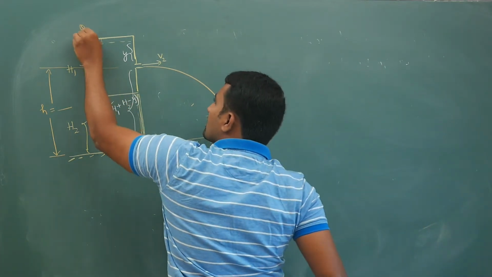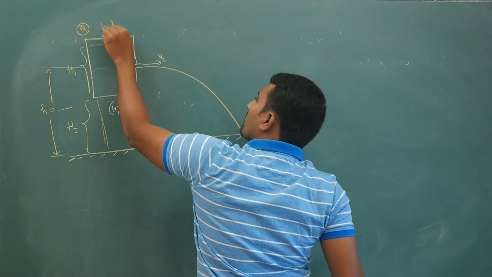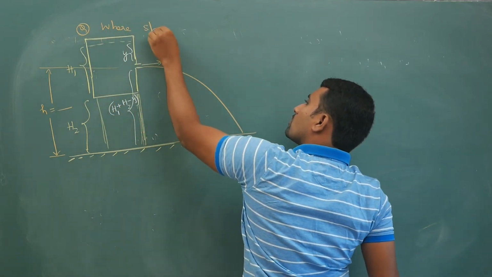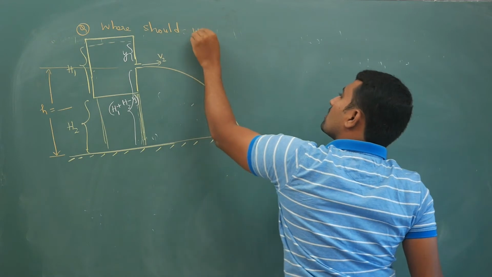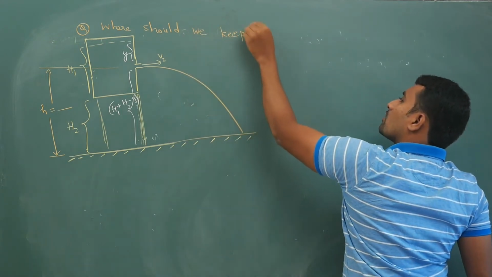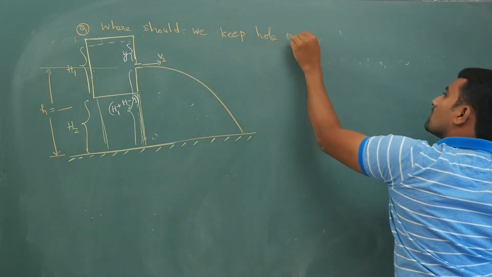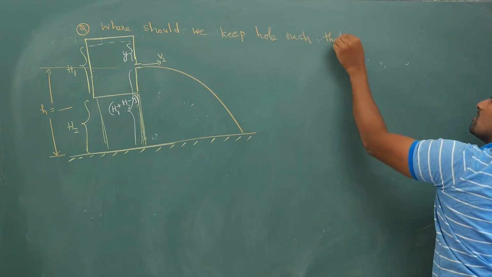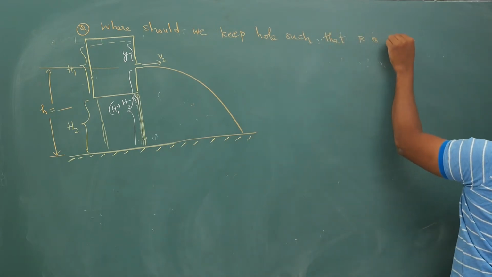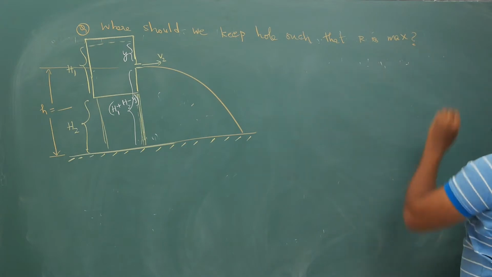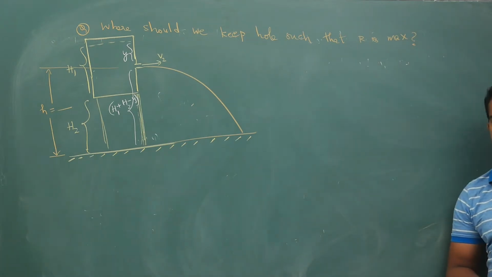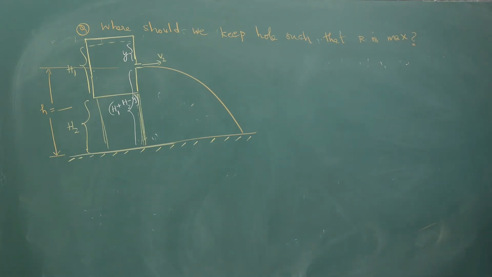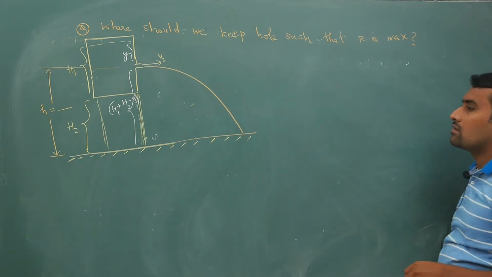Your question is like this: where should we keep the hole so that range is maximum? That is your question. Try it.